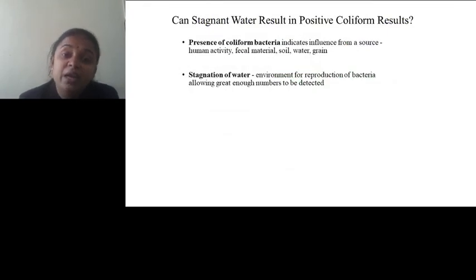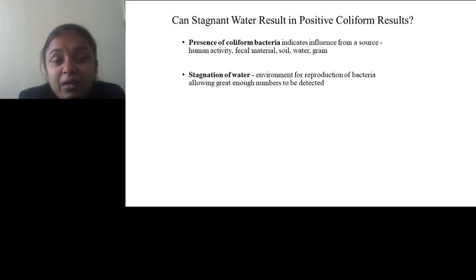Then, can stagnant water result in a positive coliform result? The presence of coliform bacteria indicates the influence from a source, which is human activity, fecal material, soil, water and grains. The stagnation of water provides an environment for reproduction of bacteria, allowing great enough numbers to be detected.